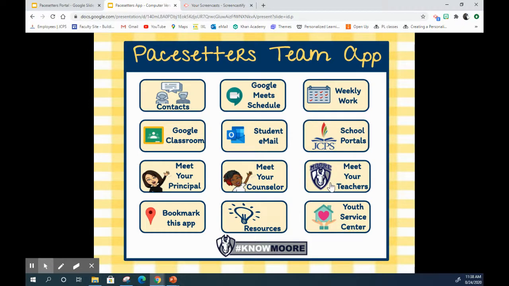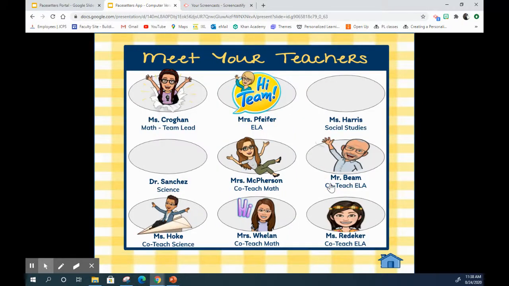The next section on our app is to meet your teachers. So when I click on here, you will see the links to all of our teachers. We have some awesome co-teachers that will be helping us out this year with some different classes. Miss McPherson and Miss Whalen will both be doing co-teach math. Miss Rediker and Mr. Beam will do some co-teach ELA with Miss Pfeiffer. And Miss Hoke will be doing some co-teach science with Dr. Sanchez.